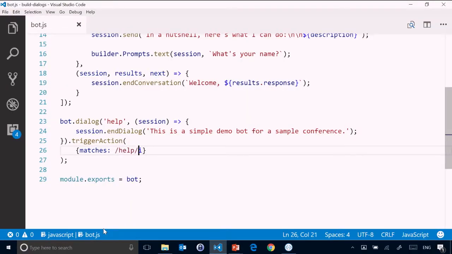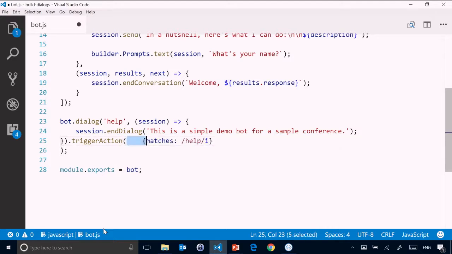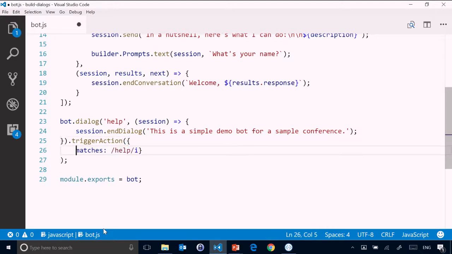So you'll notice that I've got my little matches here, and I'm just going to update my formatting. This is really the way that I like to have it. There we go. I'm particular about the formatting of my code.